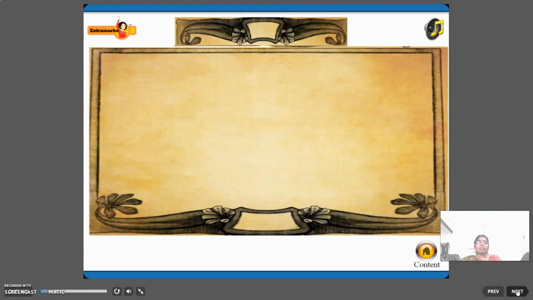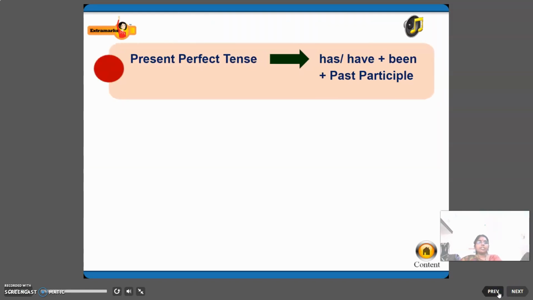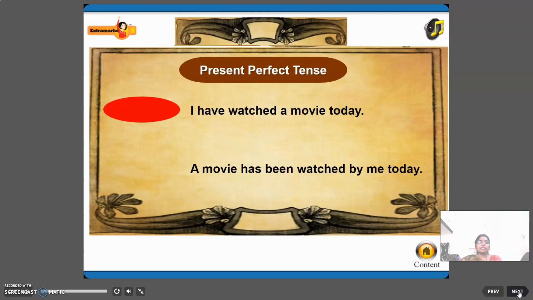Okay. Now we will go through the next example, present perfect tense. I have watched a movie today. A movie has been. See, I have. A movie is third person singular, so has.